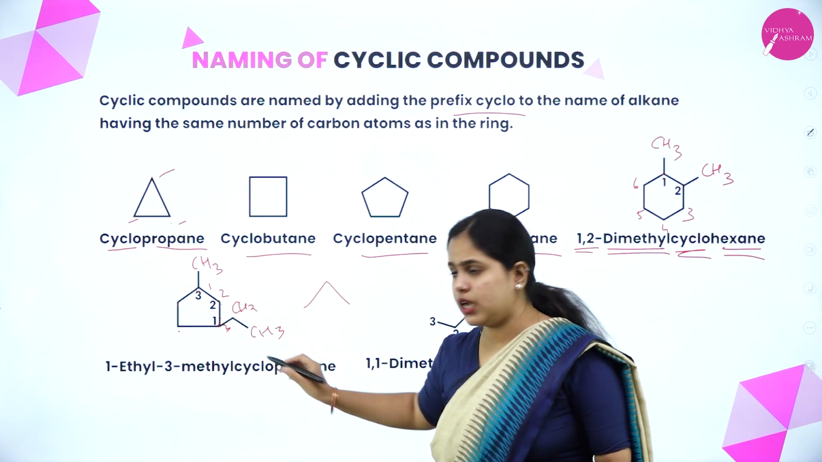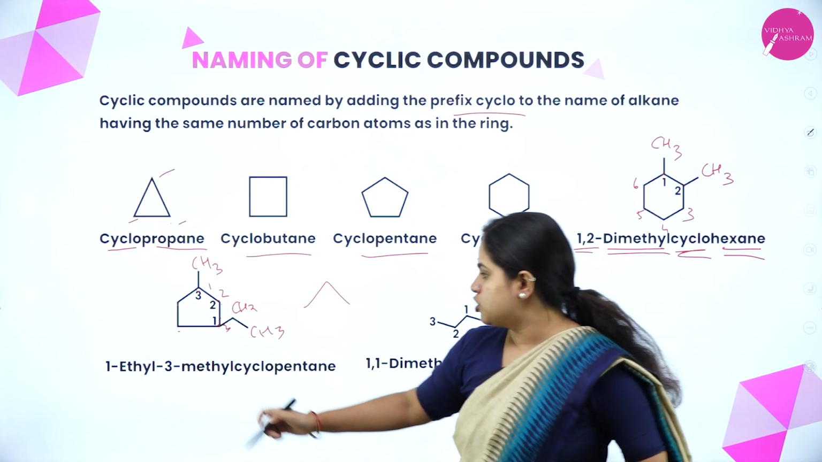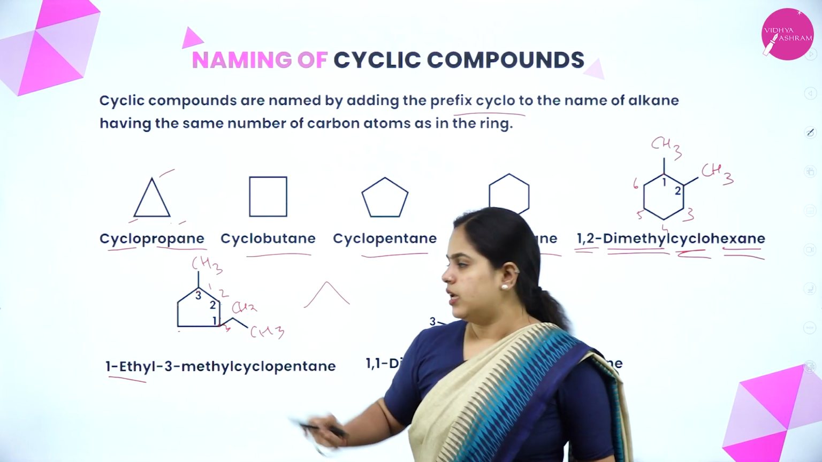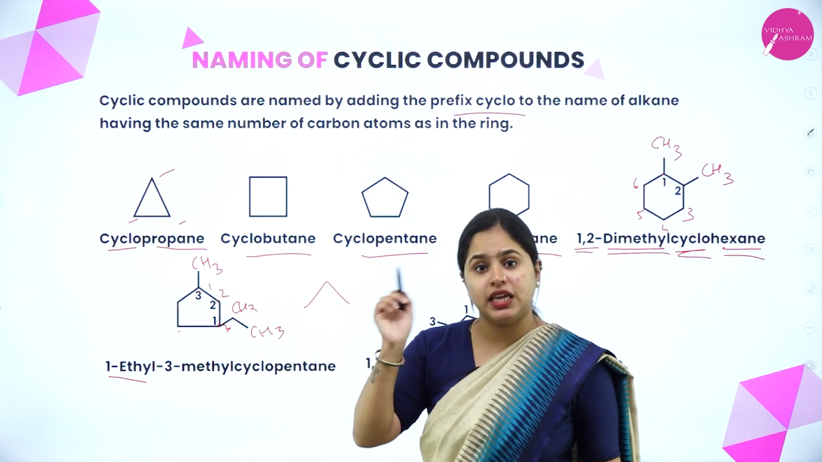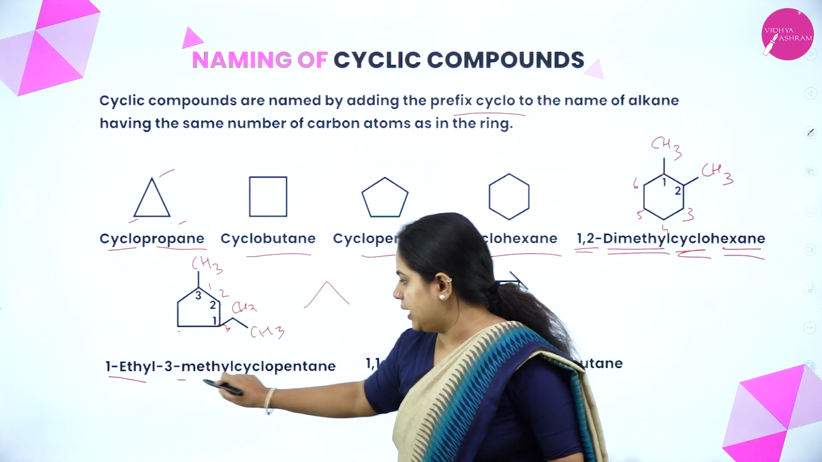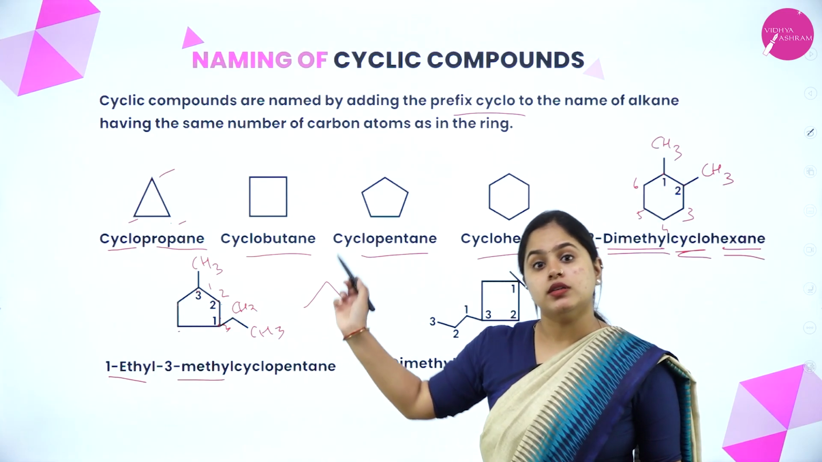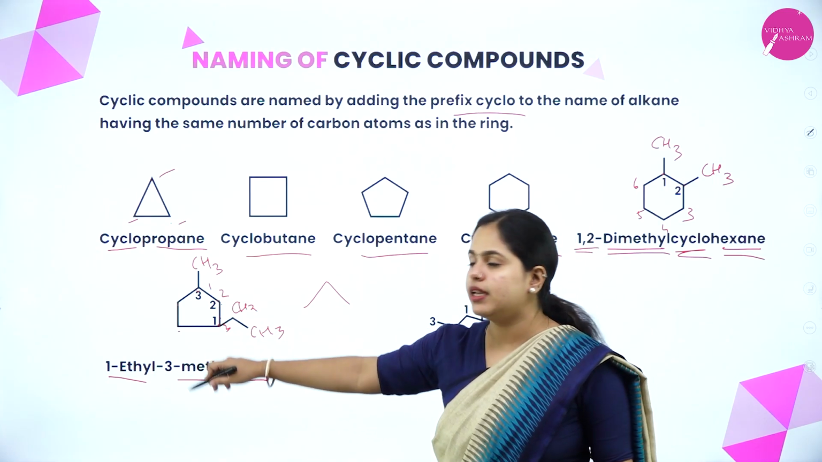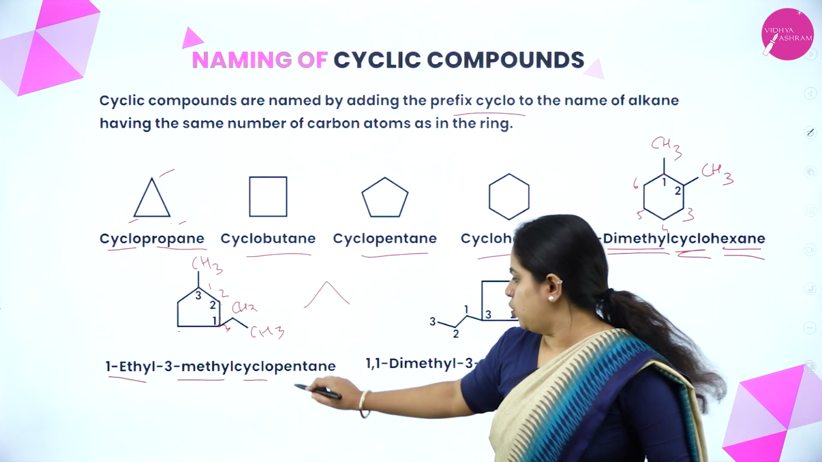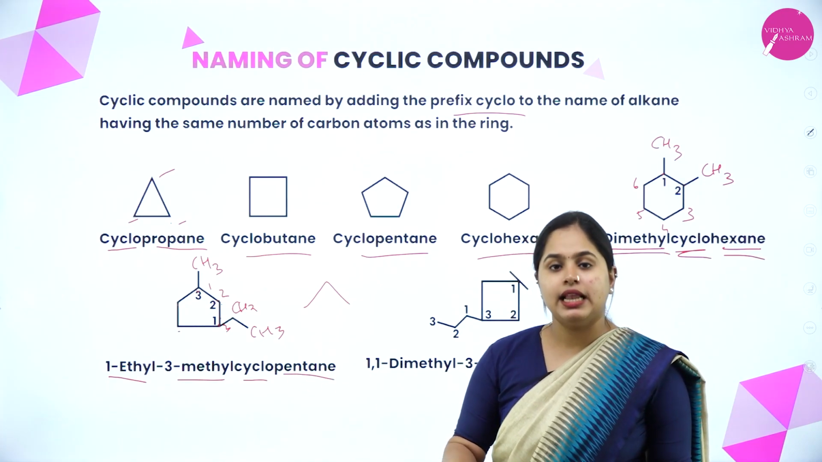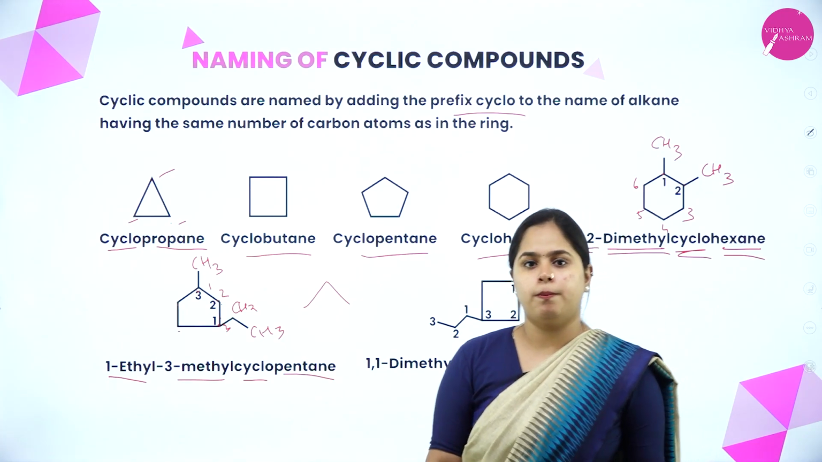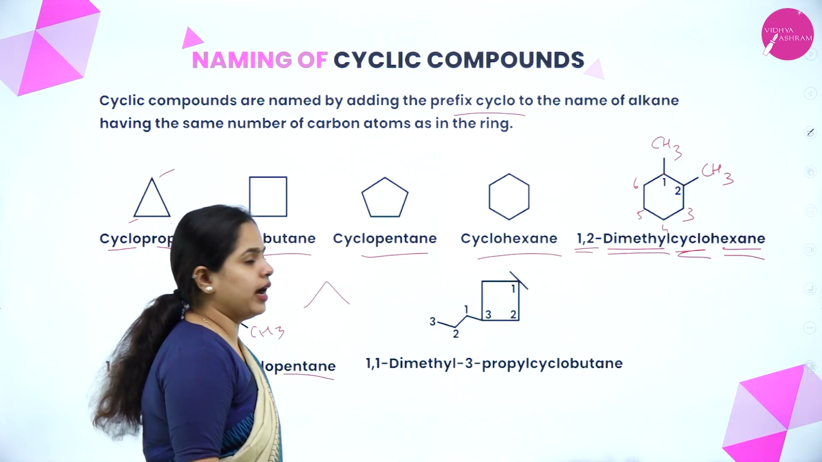Yes, on the first carbon atom there is an ethyl group. So 1-ethyl. Now in the third carbon atom, a methyl substituent is there. 3-methyl. Now cyclo, and how many carbon atoms are there? 5. So it is pentane. 1-ethyl-3-methylcyclopentane. Clear? Now moving on to the last one.